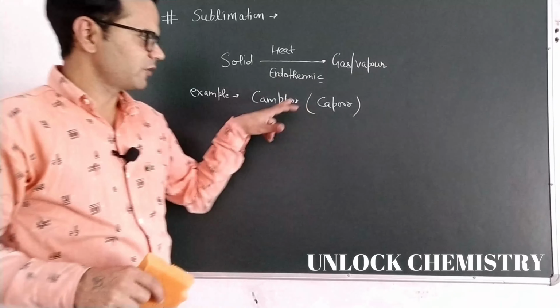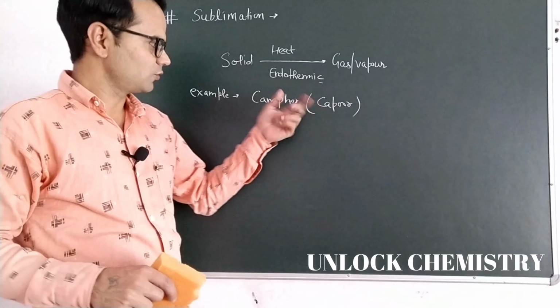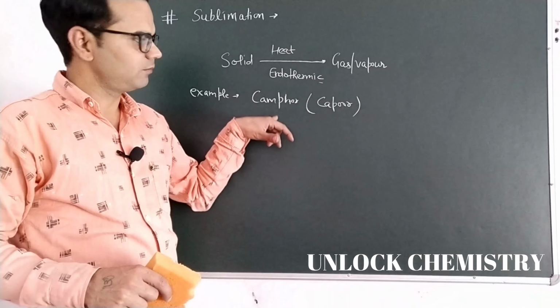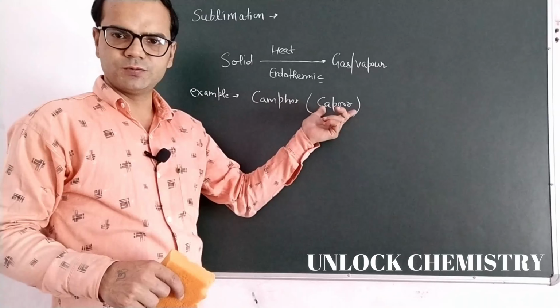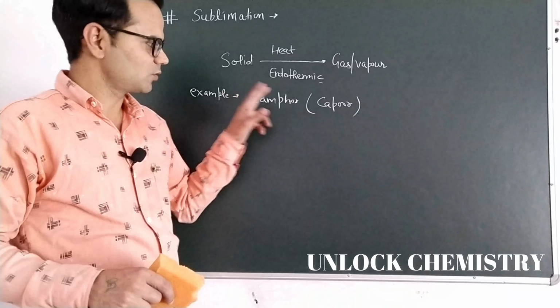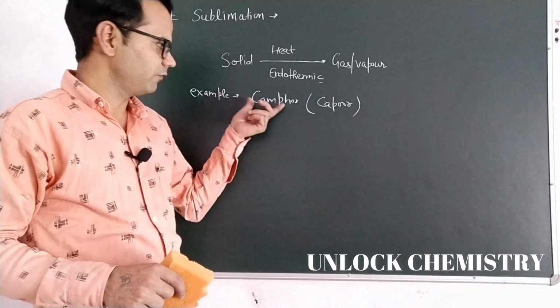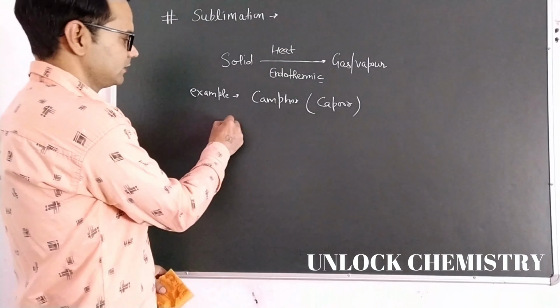Camphor, or generally pronounced as kapoor, we used in diyas. So it is in solid form, but when we ignite the camphor, it just directly changes into gas. There will be no liquid state. So burning of kapoor or burning of camphor is the example of sublimation. Second